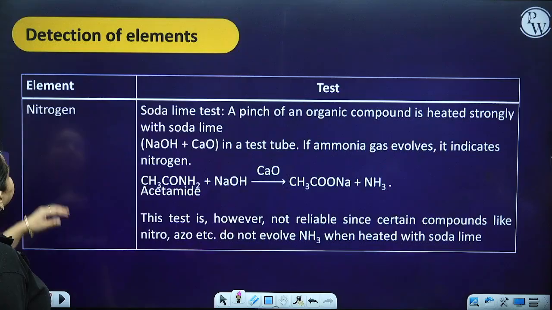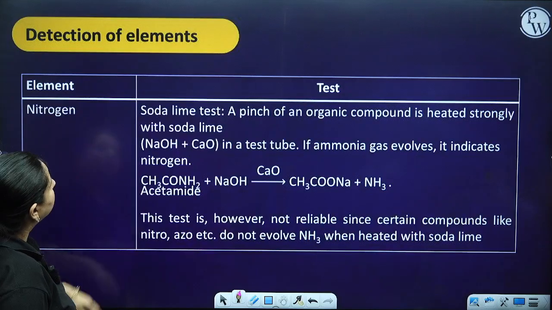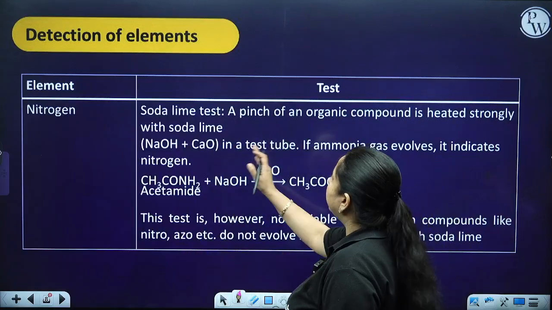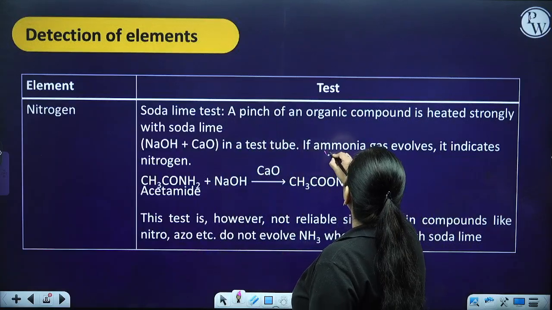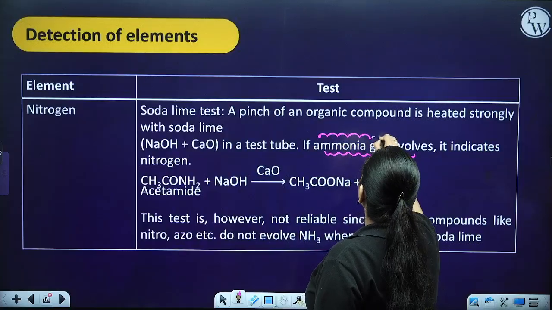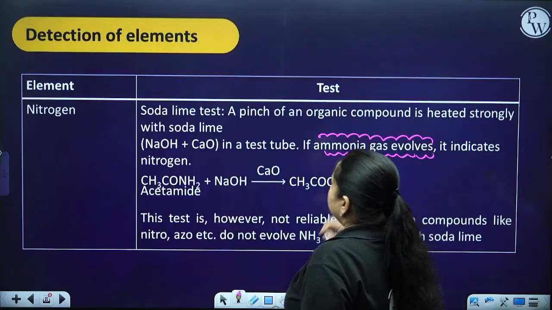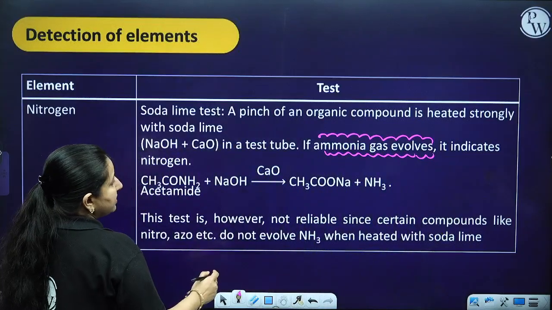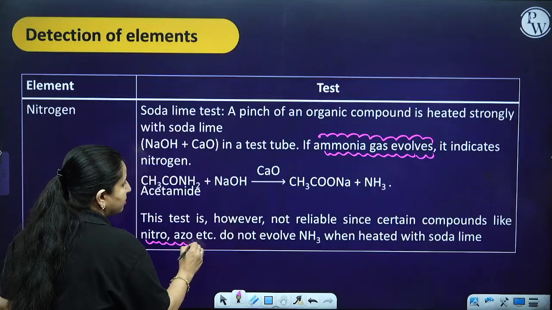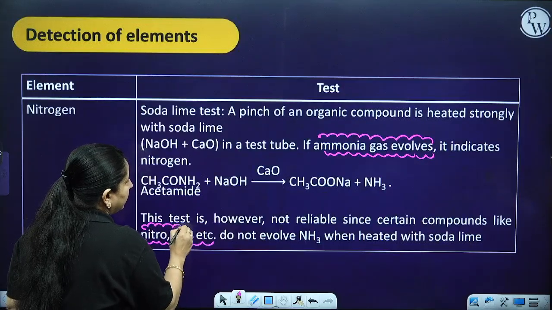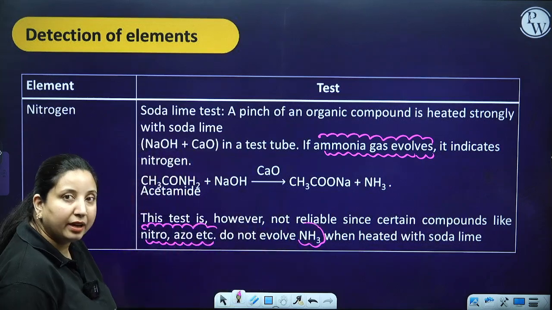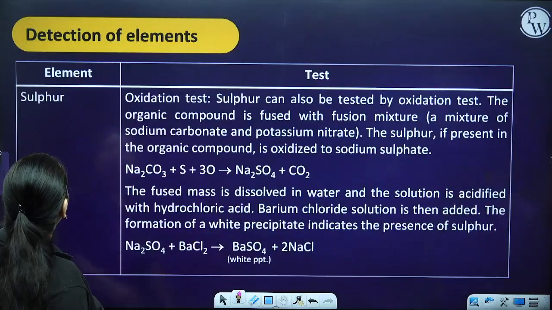Now, nitrogen: the soda lime test. A pinch of organic compound is heated strongly with soda lime in a test tube. If ammonia gas evolves, it indicates the presence of nitrogen. This test is not reliable, since certain compounds like nitro and azo compounds do not evolve ammonia gas when heated with soda lime.